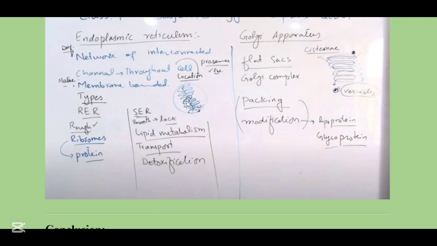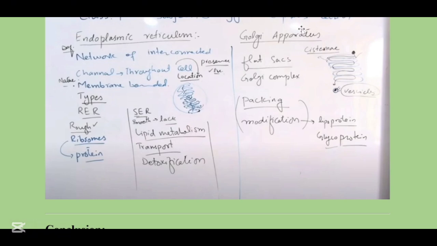The rough allows the ribosomes and proteins to create their own DNA, and the smooth endoplasmic reticulum has a lack of ribosomes. It helps in the metabolism of lipids and the transport of materials from one place to another, and it can also help in detoxifying substances.